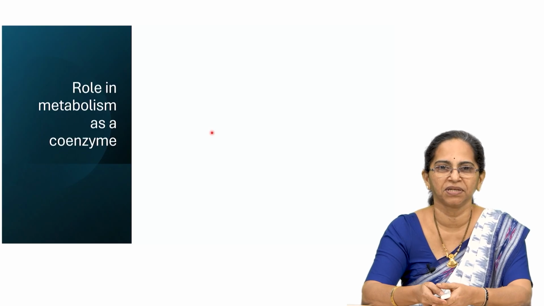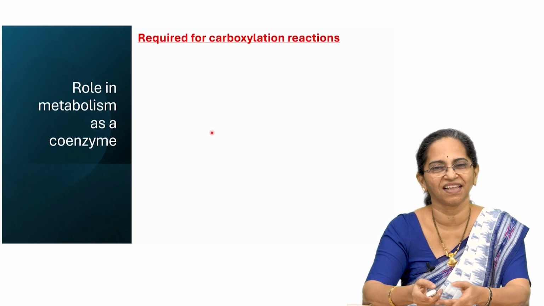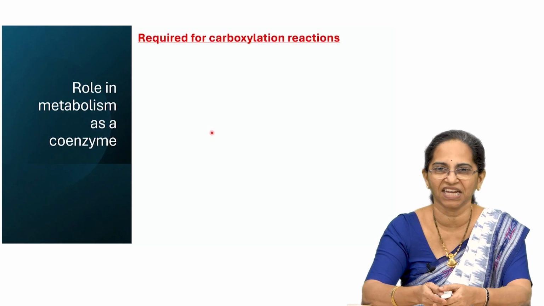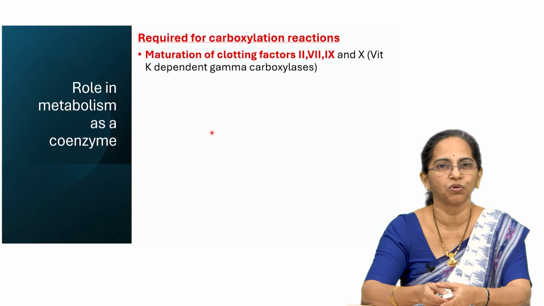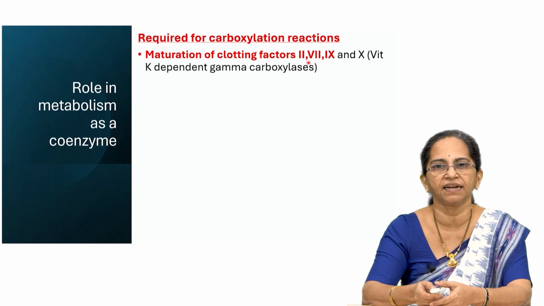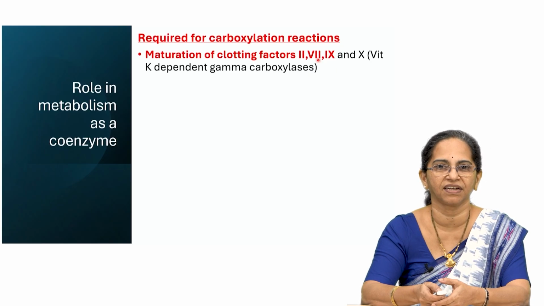What is the role in metabolism as a coenzyme? So, the biotin coenzyme is called biotin itself. It is needed for carboxylation reactions. There are a few carboxylation reactions very important in the metabolism chapter, and before we go into those examples, we will see the role of biotin, which is very important in maturation of clotting factors. The clotting factors 2, 7, 9 and 10. These are vitamin K dependent clotting factors. Now, for the maturation of these 4 clotting factors, we will require the role of biotin.